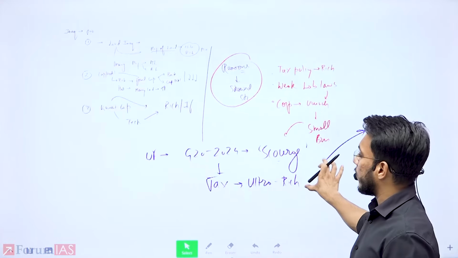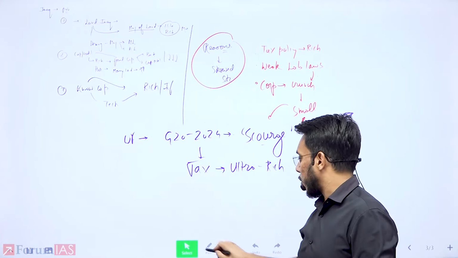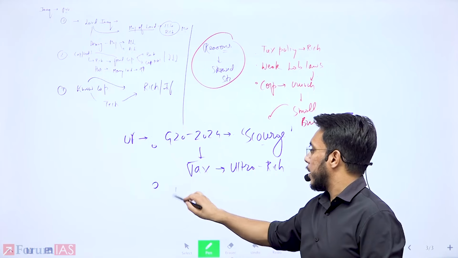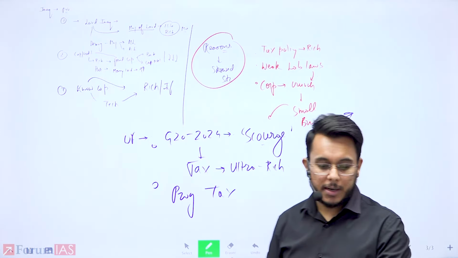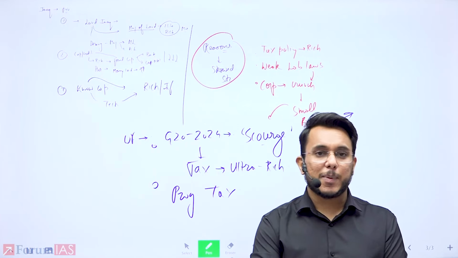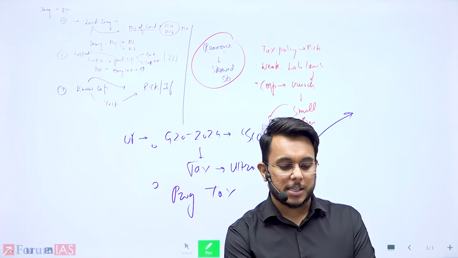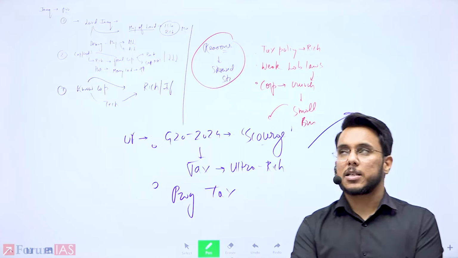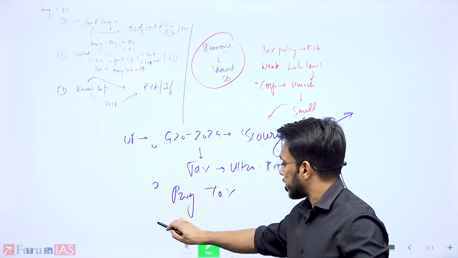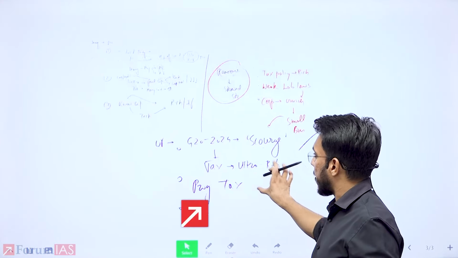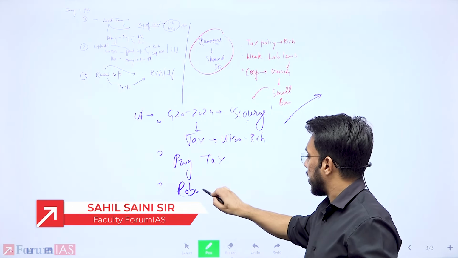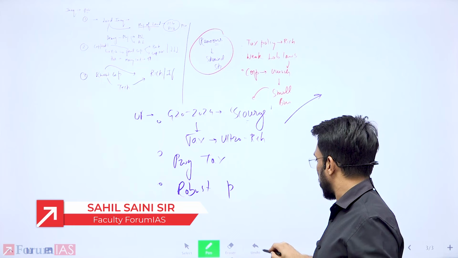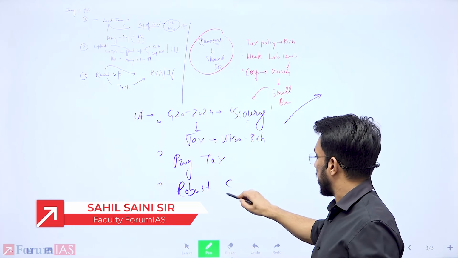Then more focus on progressive taxation. After that, in this direction, we can suggest robust social security nets.